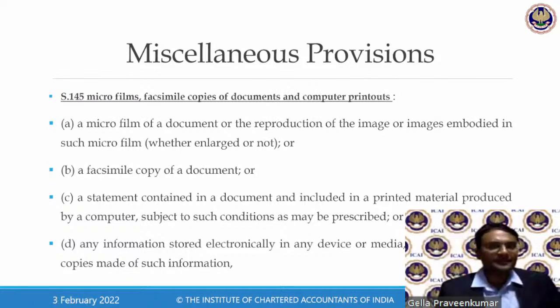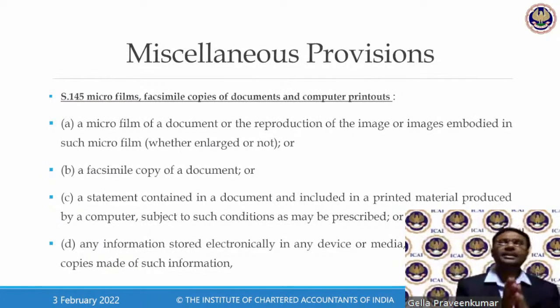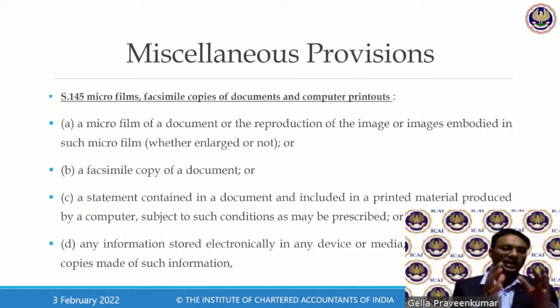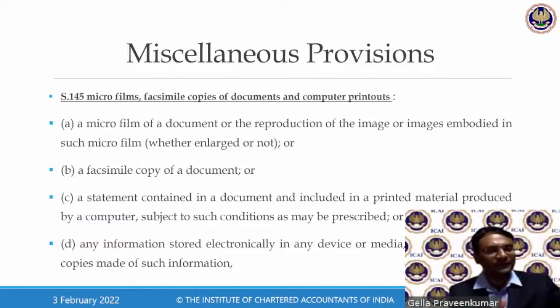Section 145. Now I'll come to this particular section to give you a backdrop, where there is something called the Evidence Act. As per the Evidence Act, any document which is recovered at the business premises of a person will be put to the test of evidence before the authority concerned to recover the taxes due but not paid.